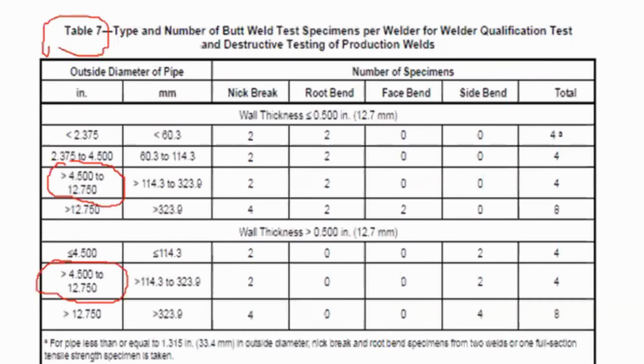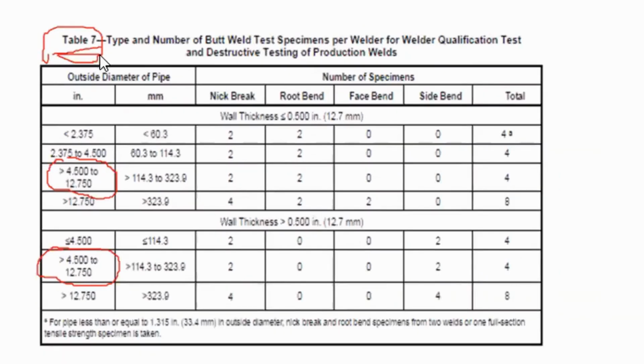In part C of the exam, it is important that you mark with stickies all the tables and standards so you can easily locate them. In this question, it is being asked the number of destructive tests needed for the welder qualification test. You'll just need to locate the size in this table like so.